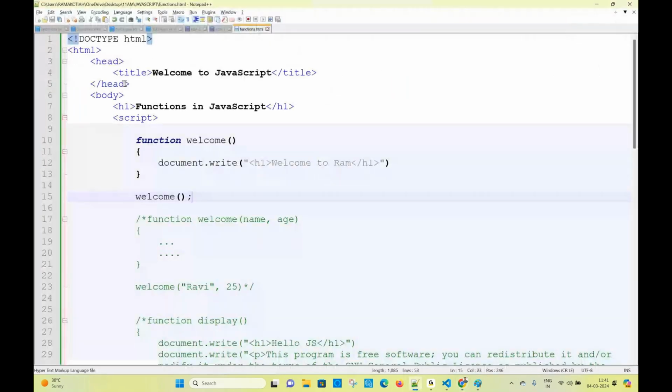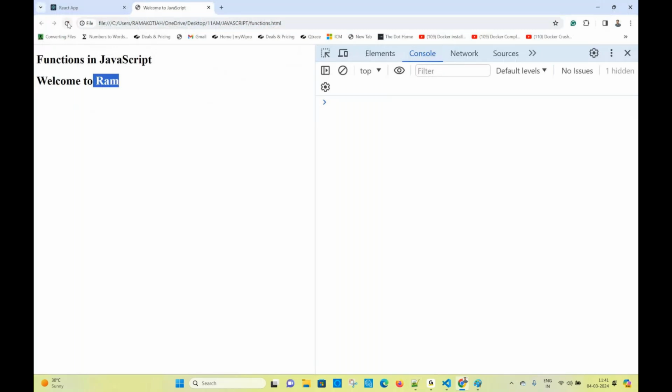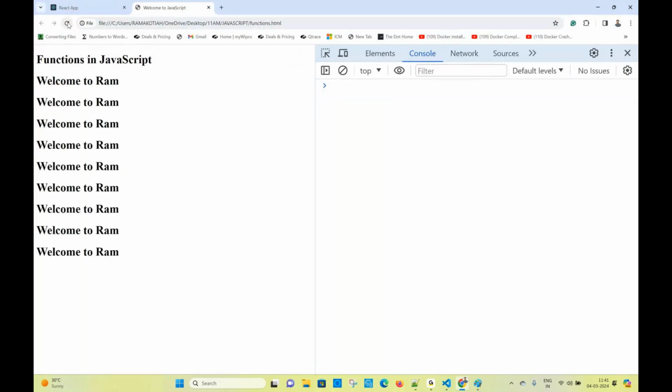So 10 people are coming to the function. I invited 10 times. All the 10 people are not named Ram, right? Different people are coming, with different names. Welcome to Ram, welcome to Ram. If I say it like this, it is not correct. So I have to pass a parameter to the function.